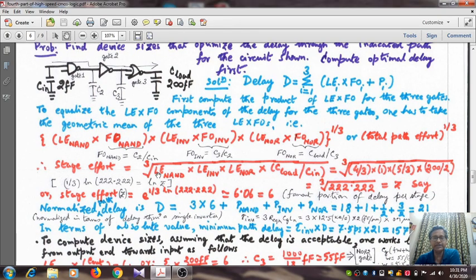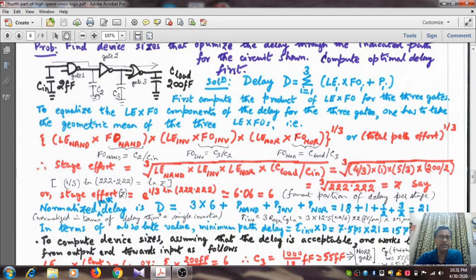So we are going to take the cubic root of the total path effort, and LE of NAND is 4 by 3 for the 2 input NAND gate, LE of inverter is 1, and LE of 2 input NOR gate is 5 by 3. And as you see, as you multiply out the fan out factor, what remains is 200 divided by C3 into C3 by C2 into C2 by Cin. So what remains is nothing but the ratio of 200 and Cin. And Cin is given to be 2 femtofarad.